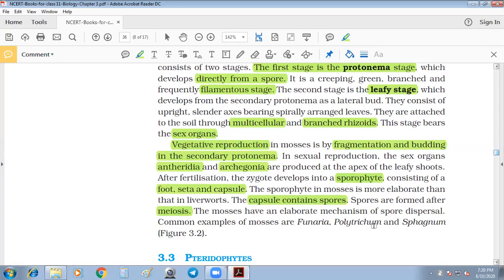Not like in the case of elaters, that are present in hepaticopsida and anthocerotopsida, right? Common examples of mosses are Funaria, Polytrichum, and Sphagnum, and some of the examples which are given beyond NCERT are not important. NCERT examples are most important.